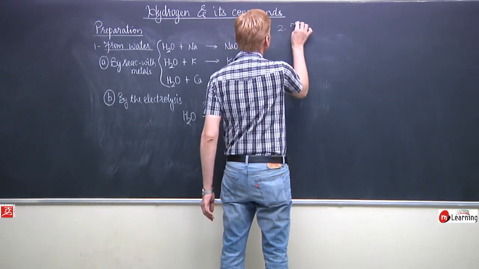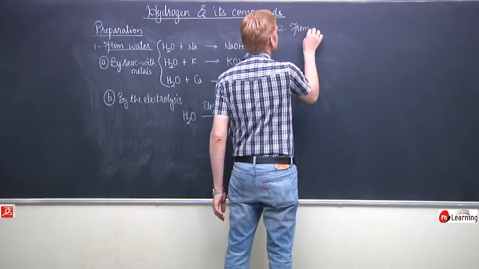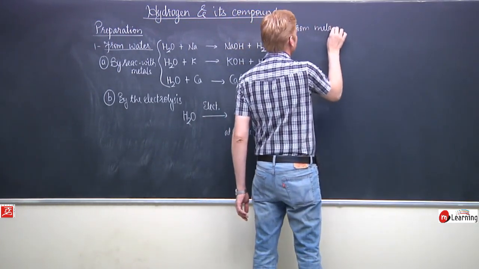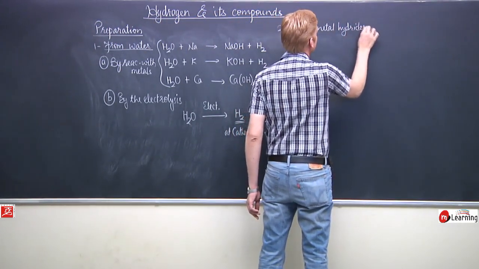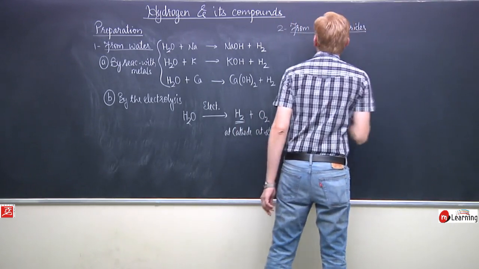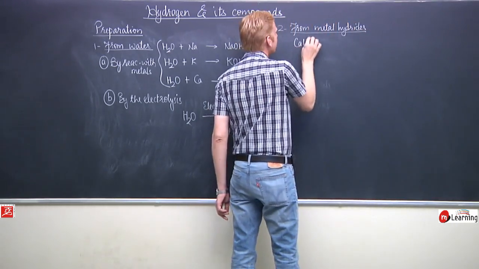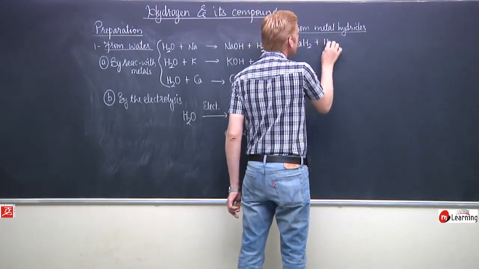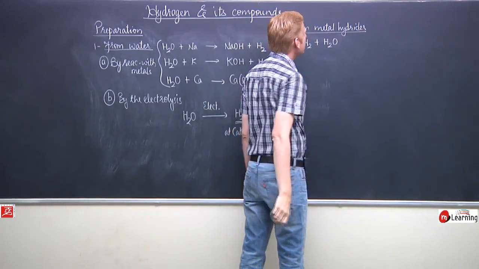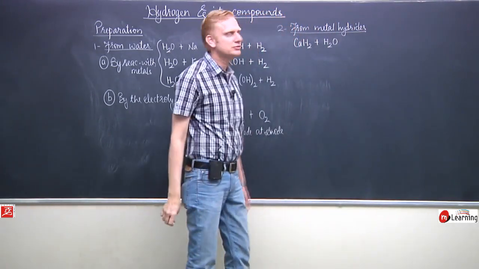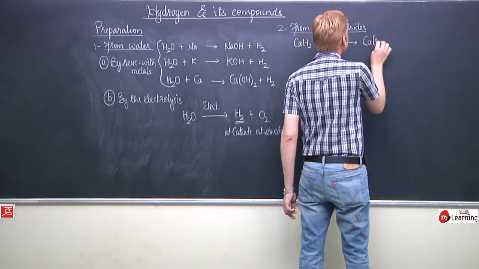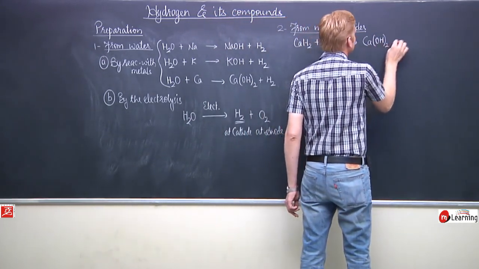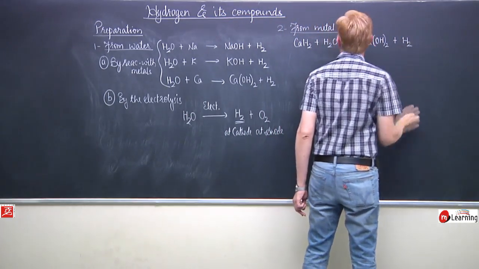Another method is from metal hydrides. There are certain metal hydrides. One of the most common metal hydrides is calcium hydride, CaH2. With water, it liberates hydrogen.